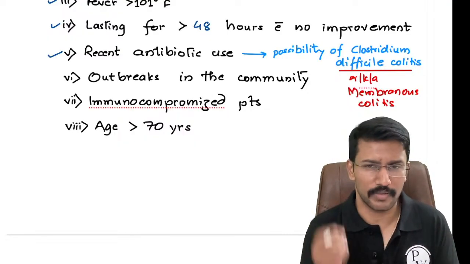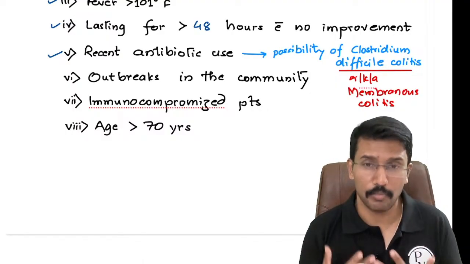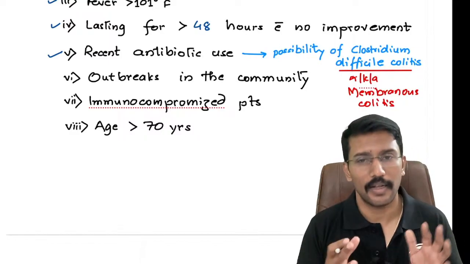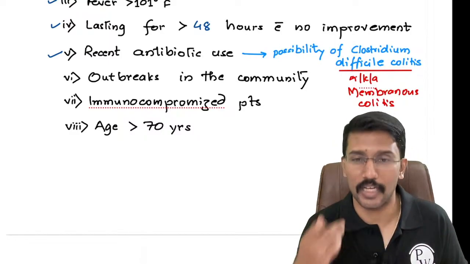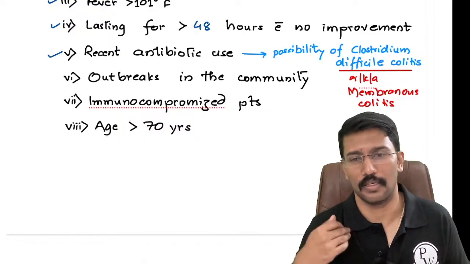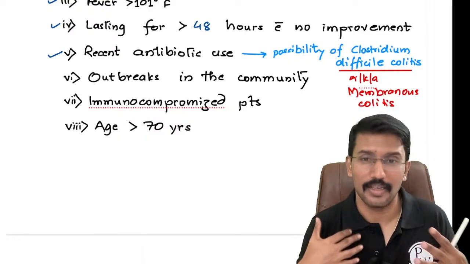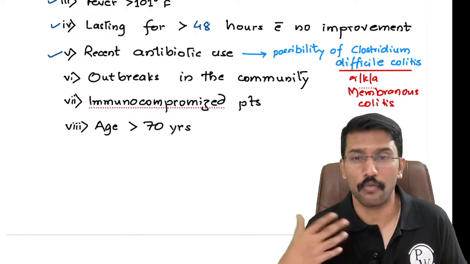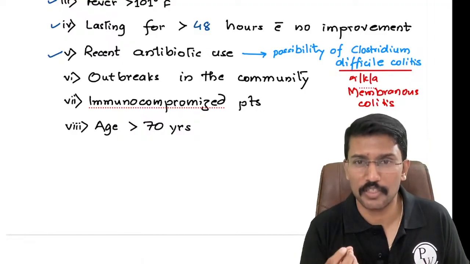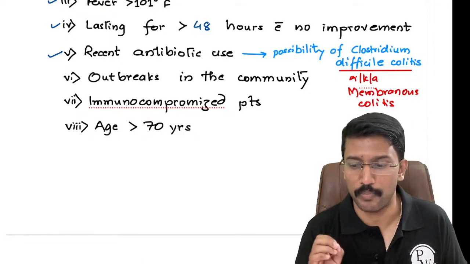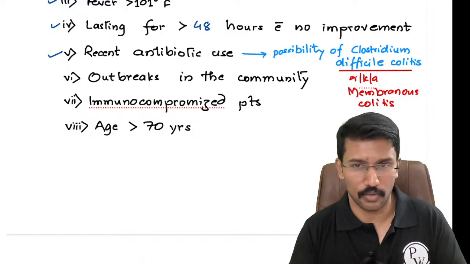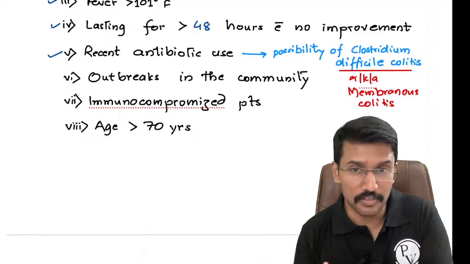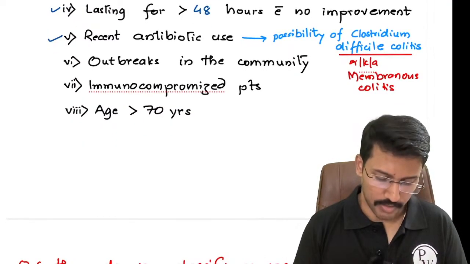Whenever you go to a hospital with some inflammation, some fever, the tendency among doctors to prescribe antibiotics is so high that every second prescription carries an antibiotic. And some of the individuals, when they take antibiotics, end up losing the normal gut flora. See, we have some normal bacteria in our intestine which are commensals, we have a symbiotic relationship with them, but antibiotics will kill them, making way for more pathological bacteria, and one such bacteria is Clostridium difficile, which causes membranous colitis. Right, Nilanjan Roy. Clindamycin, and now we have also moved away from clindamycin and we have better drugs to use for membranous colitis. Okay.